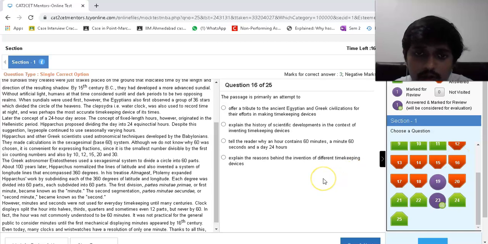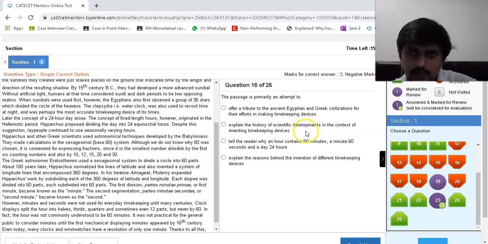The author primarily attempts to offer a tribute to ancient, no, for their efforts in making timekeeping devices, no. It is possible, but it is not just a tribute. They have spent a substantial amount explaining how the science works, right? Explain the history of scientific development in the context of inventing timekeeping devices. Okay, B is the winner till now.